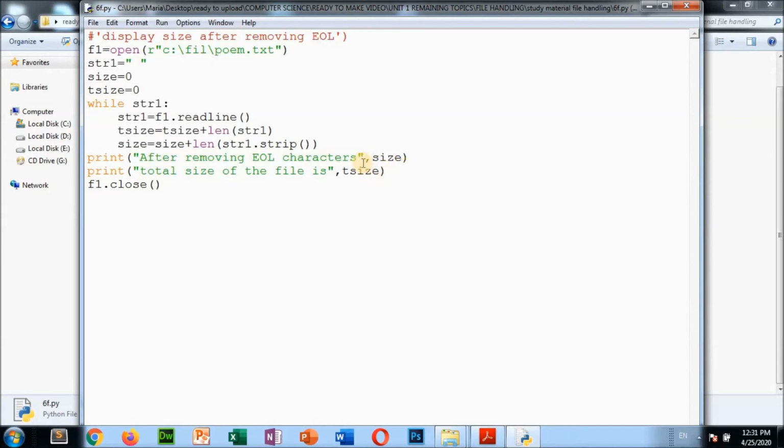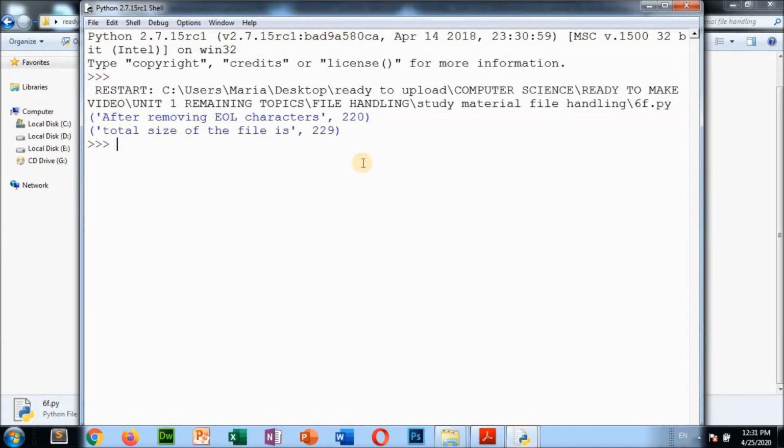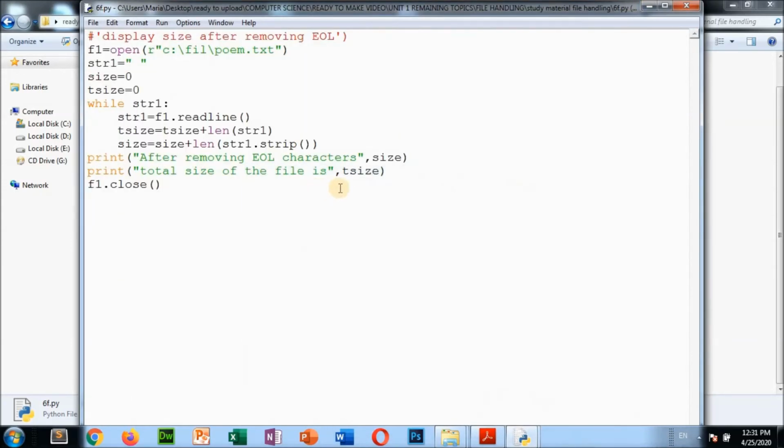If we run this program, see, after removing EOL characters it is coming 220, and before removing, total size is 229. So total size is this tsize. So we have calculated the total size before. After removing the end line character, the size is 220.